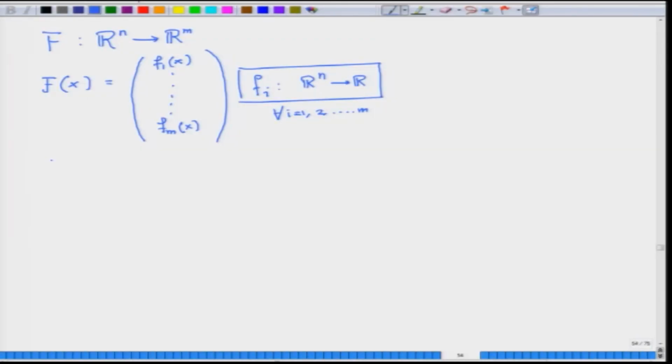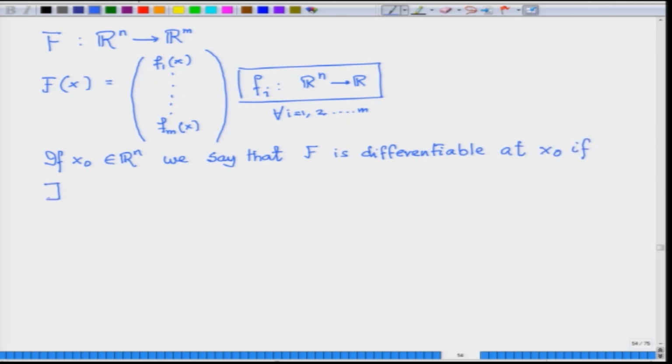So, if x naught is an element of Rn, we say that f is differentiable at x naught if there exists an m cross n matrix Jf of x naught, we maintain the same sign, such that the limit as x goes to x naught of